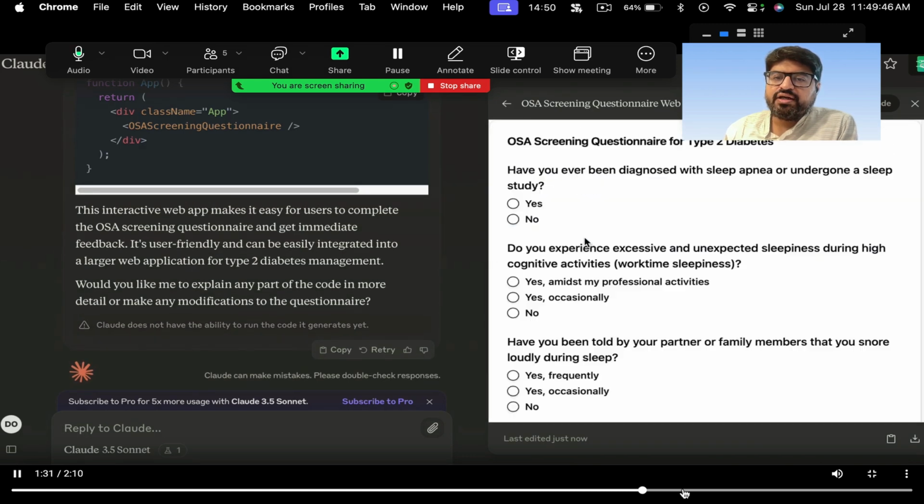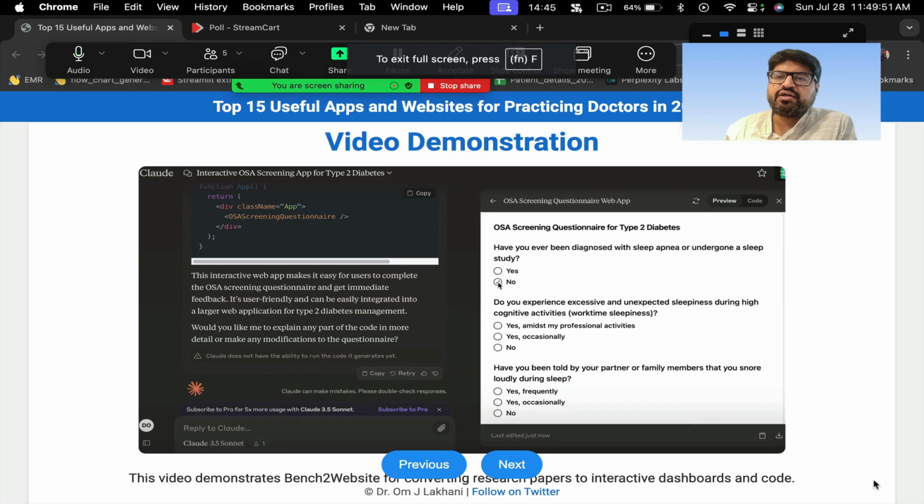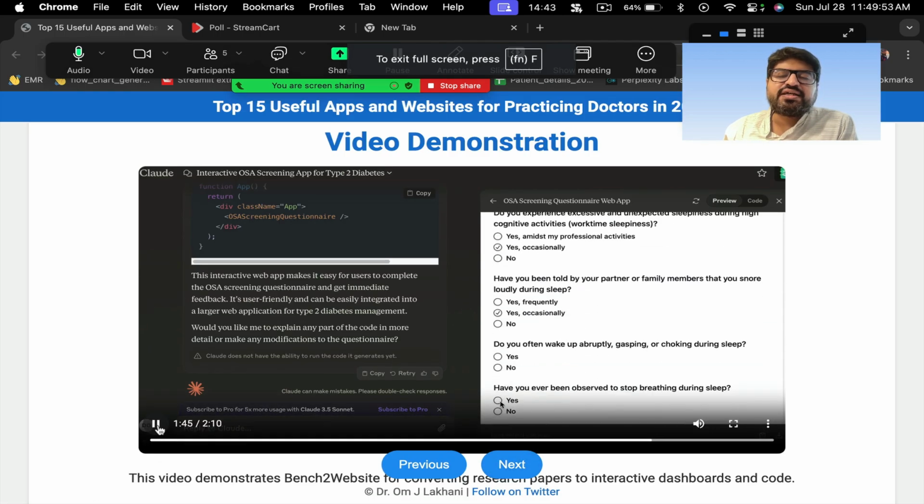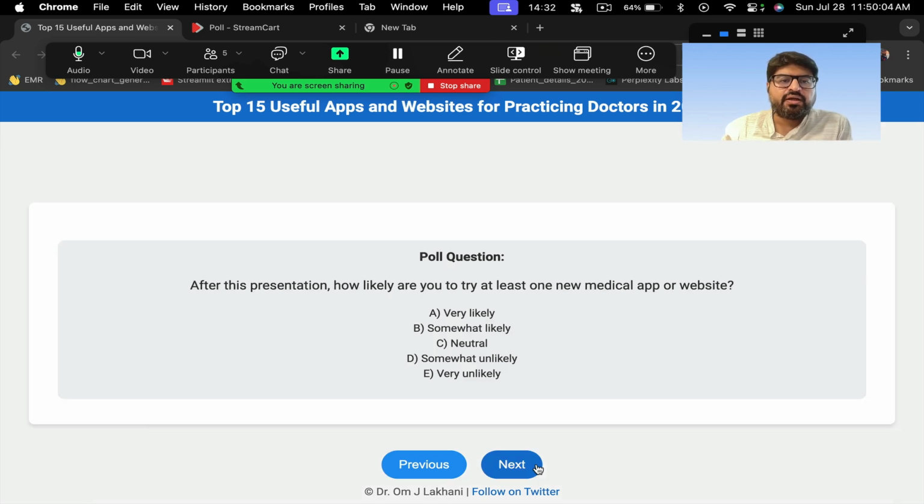And this web application you can show and share with your patients, and use it in your practice. So what this does is it makes your research work more accessible to the public and to other doctors, so that they can use it and are encouraged to use it further. So that's the idea.